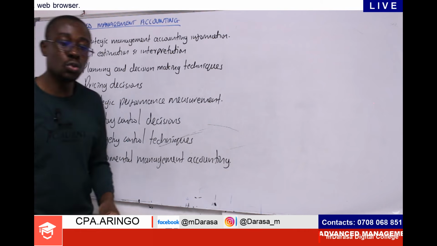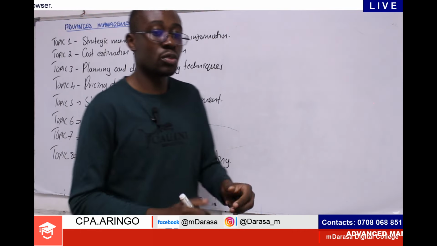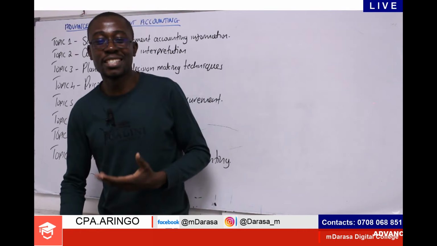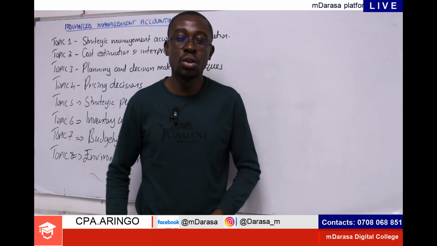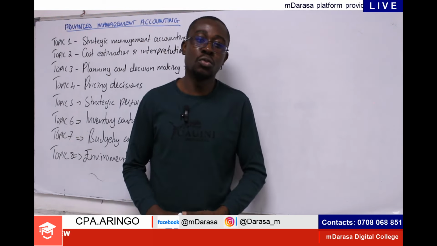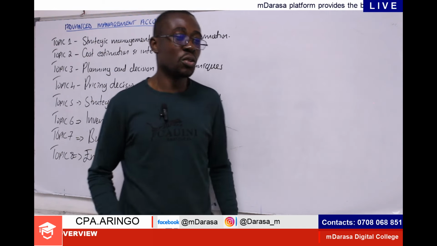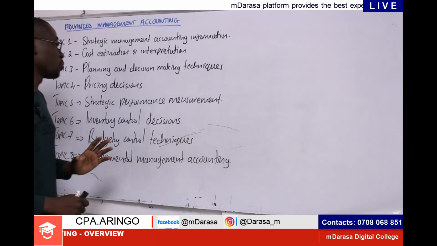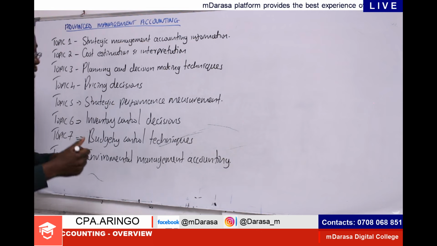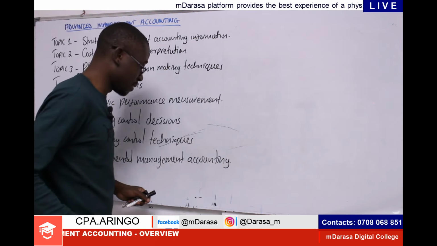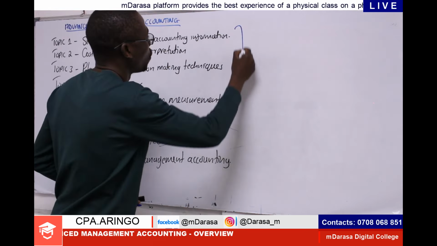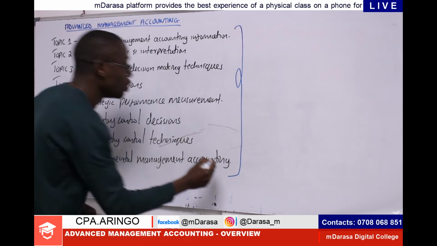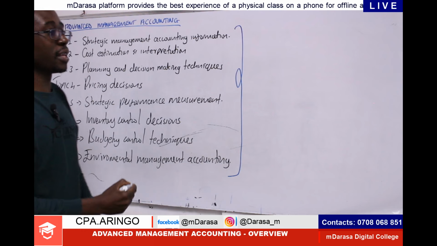Also, you as management accountants and finance students must be very accountable when it comes to matters to do with what? Environment, right? So this is what we will be expected to cover in our course of advanced management accounting. By the time we are through with our syllabus, we should be able to understand and grasp these topics.